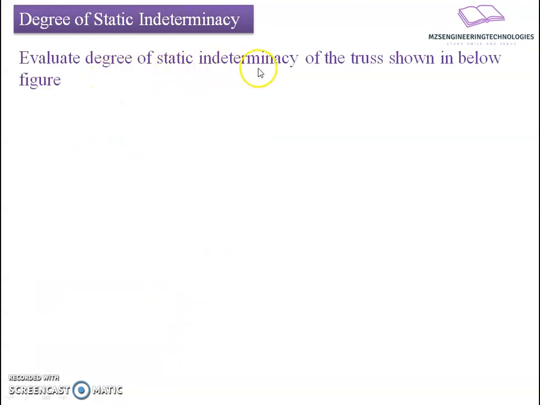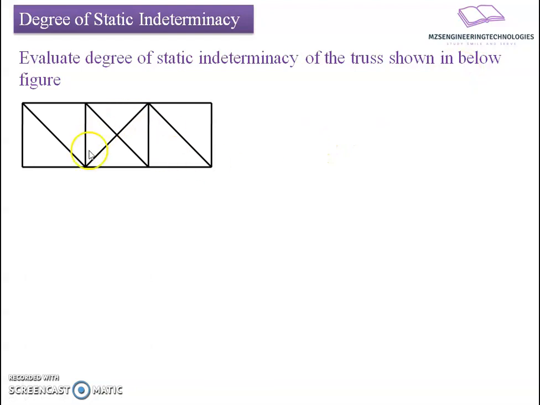Evaluate the degree of internal static indeterminacy of the truss shown in the figure. So he has given a truss to us. The geometry of the truss is like this, having three base and bracing members, forming a certain geometry, and supported by two end restraints, which are hinge supports at the ends. Now suppose that we have to find out whether it is statically determinate or indeterminate.